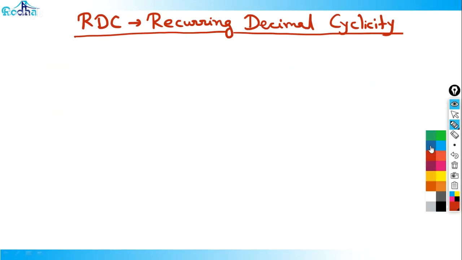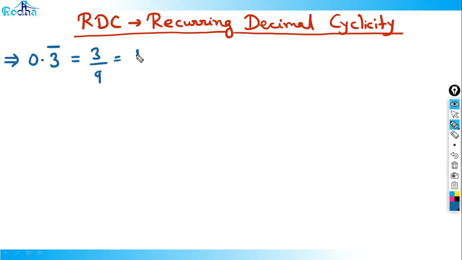Now, the concept here: you must have watched my numbers video. The concept was, if I divide a number by 9, let's say x by 9, it gives a recurring decimal pattern, if you remember. If I write 0.3 bar, that basically means 3 by 9, which is 1 by 3, and the value is 0.3333 and so on.